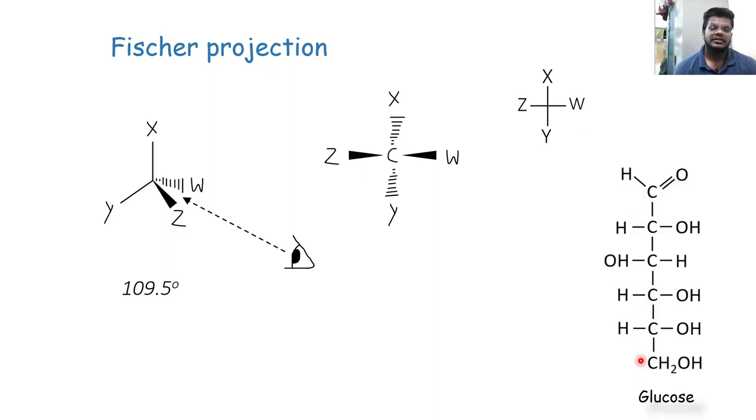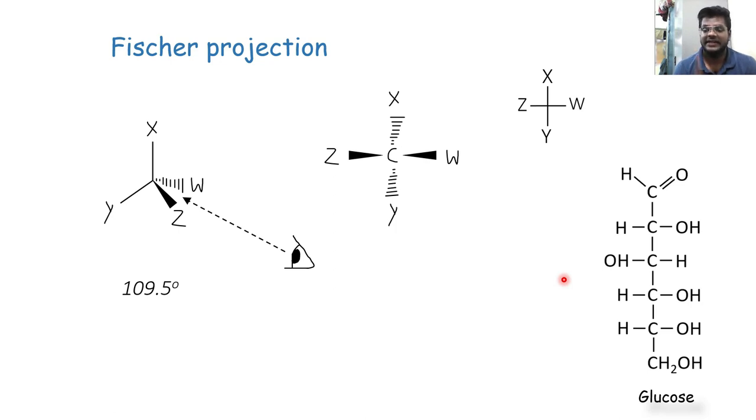So just imagine, if we draw each and every carbon with this three-dimensional tetrahedral geometry, wouldn't it be a big mess? It would be chaos, right? We would be spending most of our time just finding the atoms. Where is the carbon? Where did the oxygen go? Oh, where is the OH, right? So to avoid that and to simplify our learning, we drew the same structure in a linear pattern so that all the atoms can be accommodated in just one plane, in just one page.